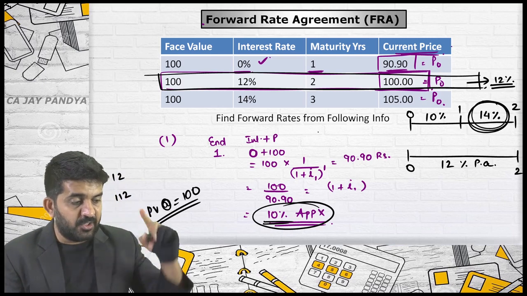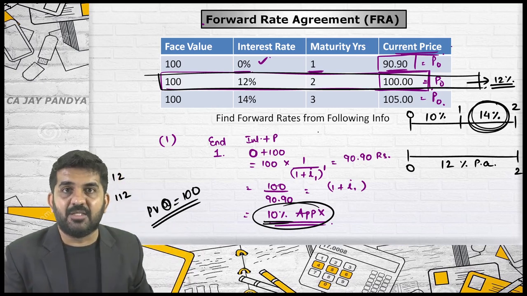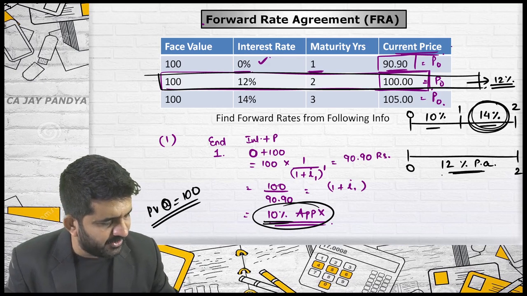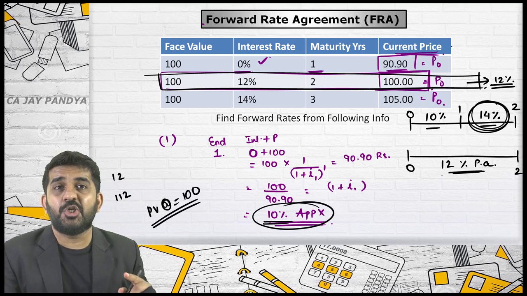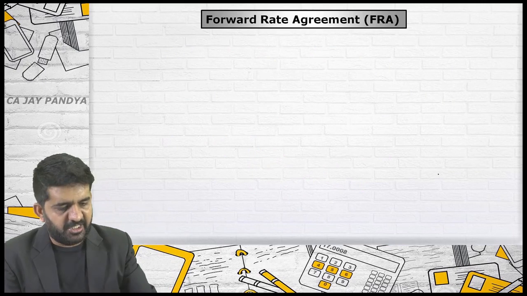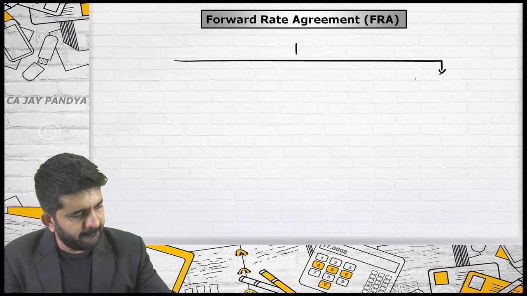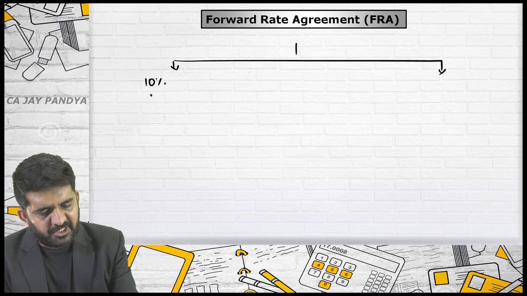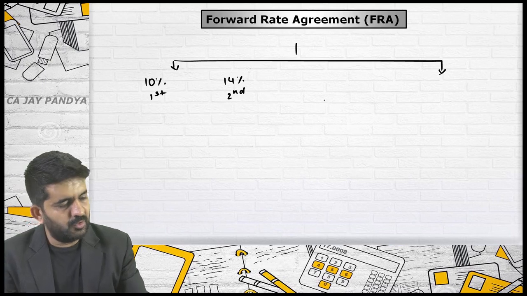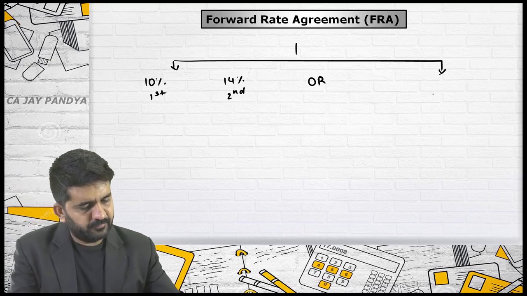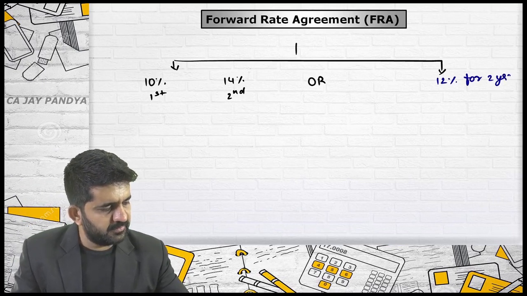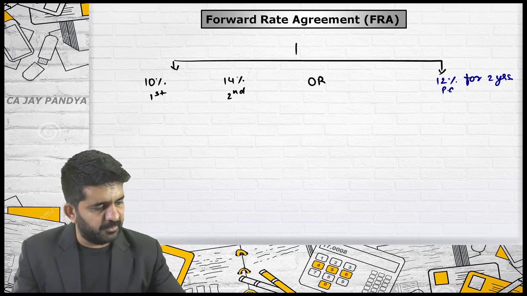Try to understand that the first way in which we have found out the answer. If we discount in this manner or in this manner, my answer should be same. Let me discount it by both the manners. Is it alright? Just for explanation. 10% in first year, 14% in second year, or 12% for 2 years. This is 12% per annum.